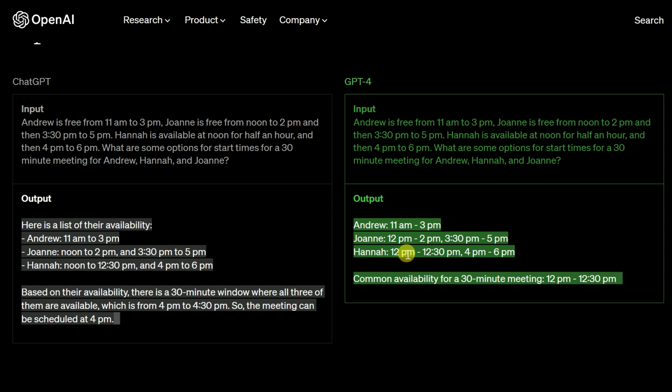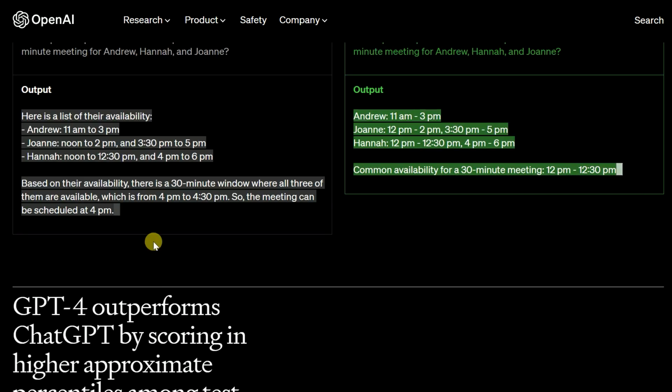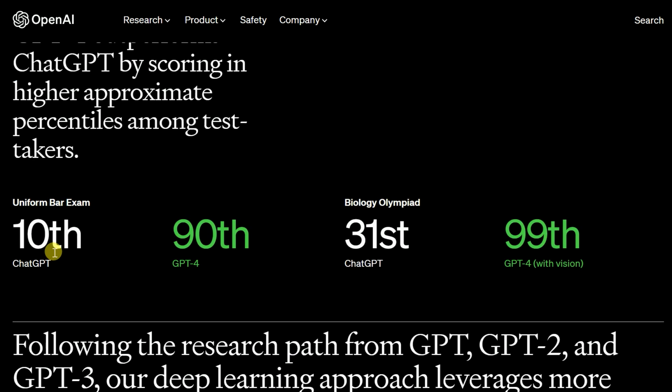So that's better. You can see the same input, but the output is good here, while here there is repetition and the answer is not appropriate. Previously ChatGPT was in the 10th percentile, but now ChatGPT is in the 19th percentile.